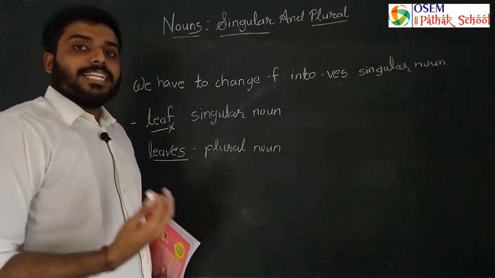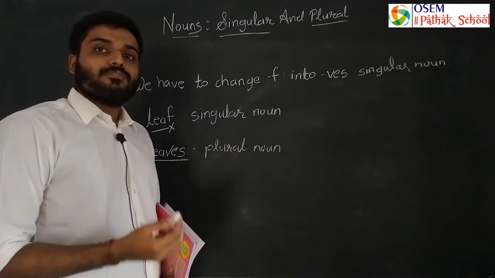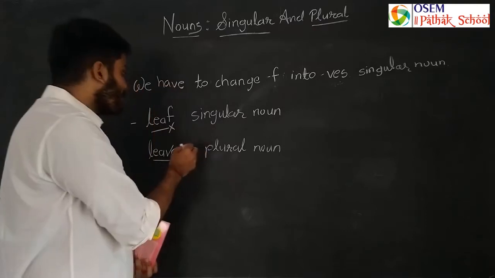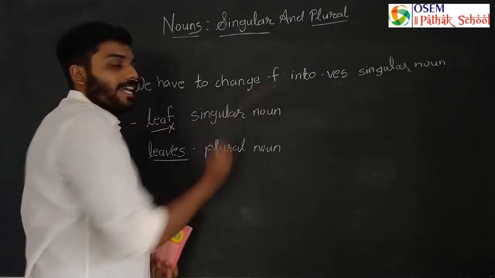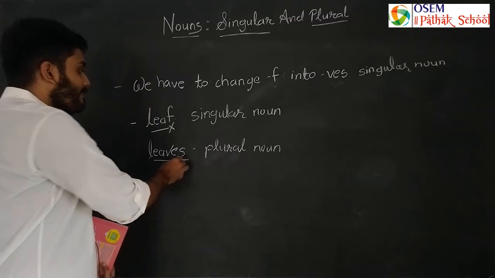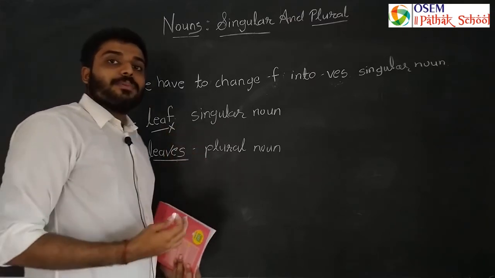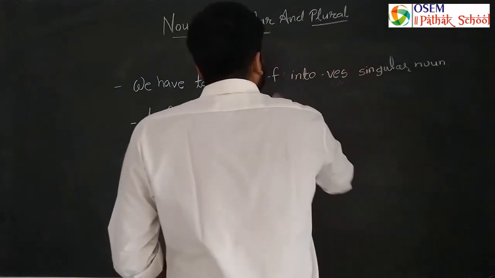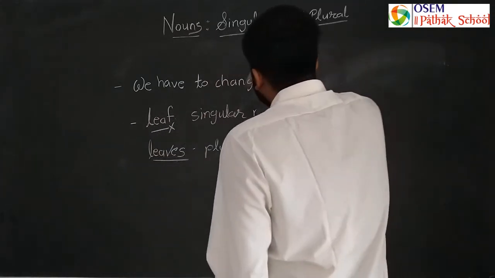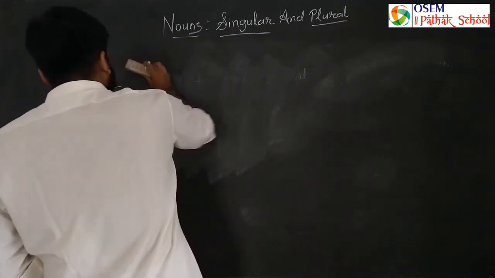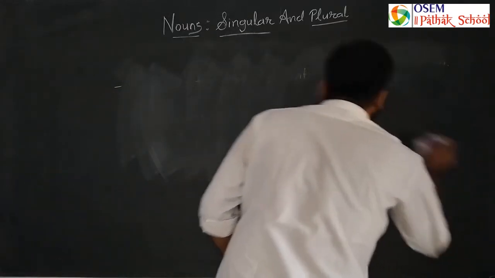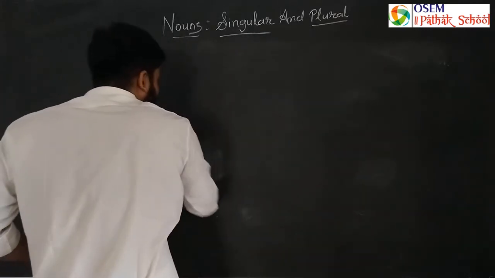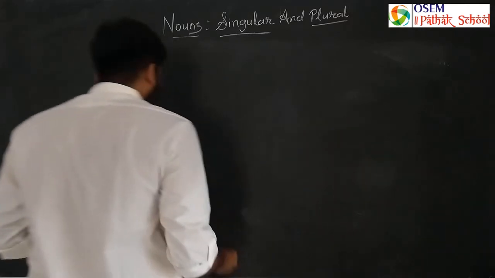So remember, whenever you are making a plural noun from a singular noun, whenever there is F as the last letter, you have to remove F and add VES at the end to make it a plural noun. So now you all know how to add VES and remove F from the singular noun. Now we will learn another type that is very difficult, but we will try to learn.